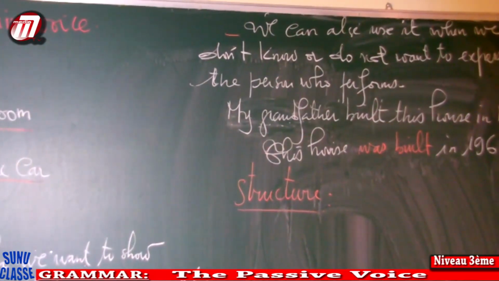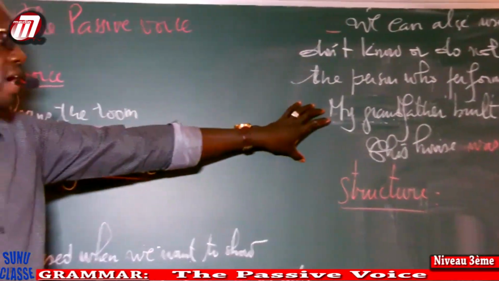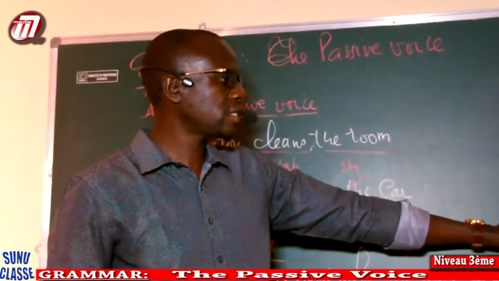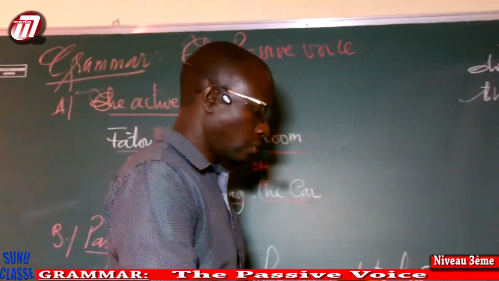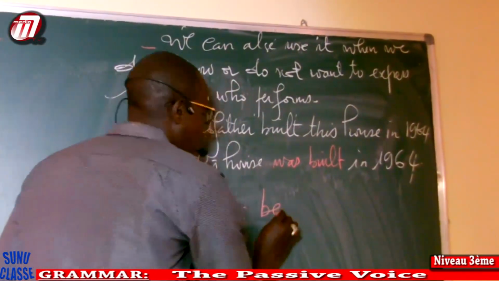Now, to go from the active to the passive voice, we have to use to be. To be is compulsory, is necessary. We can't go without using to be. Okay? We're going to have the be structure. If I say be, it's to be.